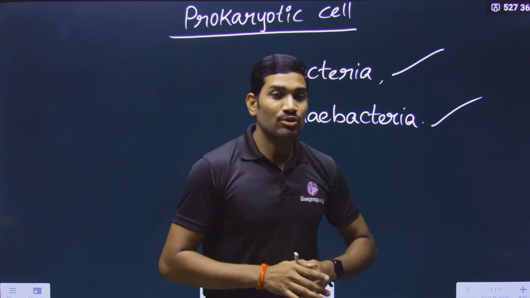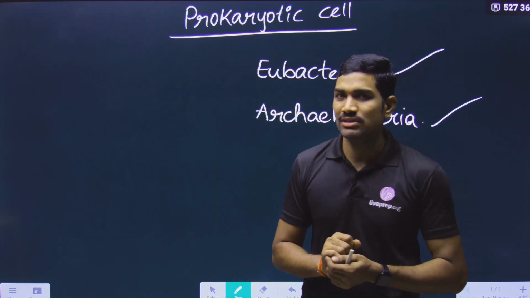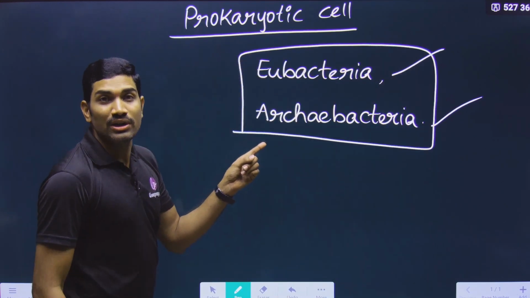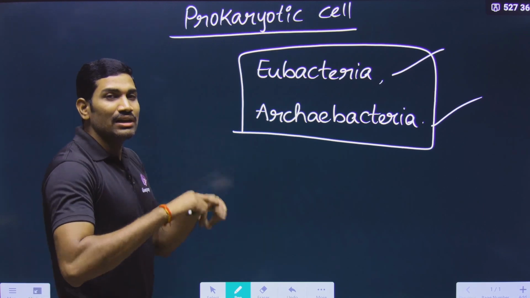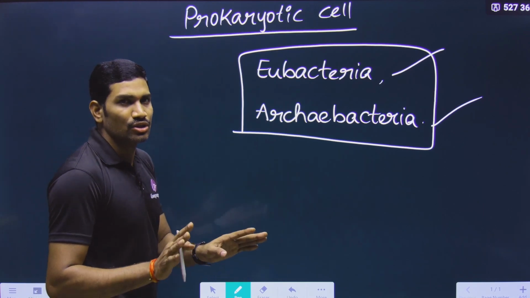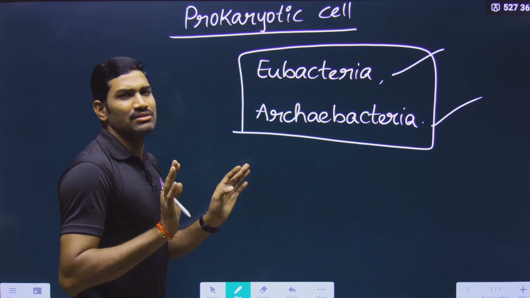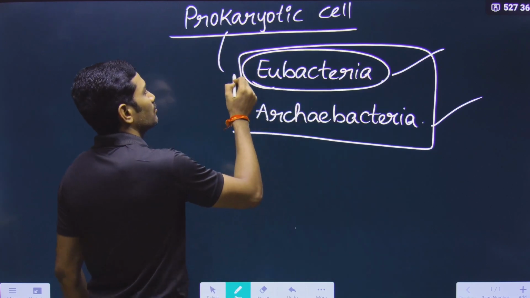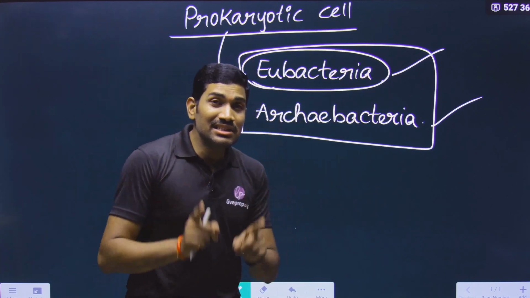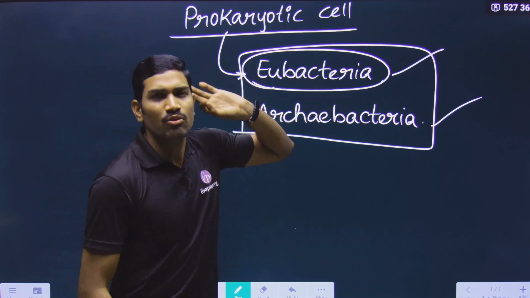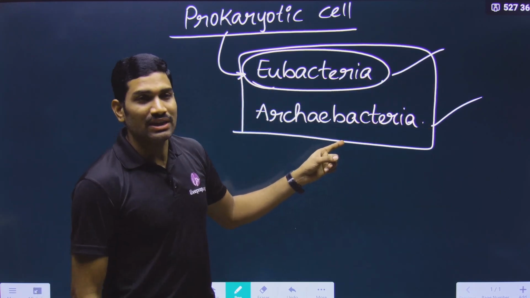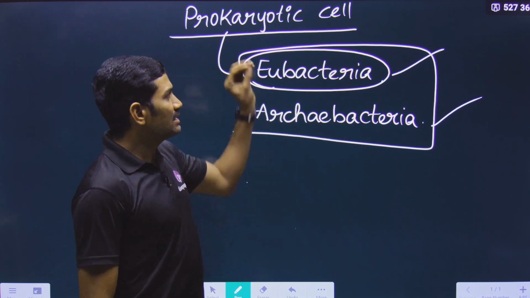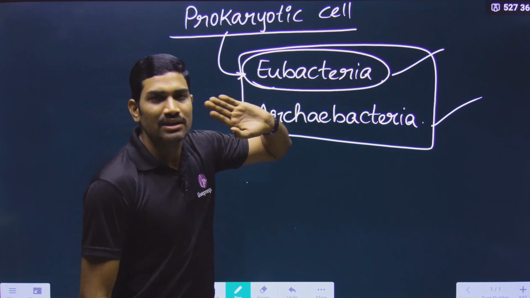But I already told you that NCERT is following the 5-kingdom classification. In the 5-kingdom classification, we study these combinedly under kingdom Monera. So you will get some doubts for different sentences, and I am making it very clear in advance. Whenever we are talking about prokaryotes, in general we are talking about eubacteria only, because for the majority of characters, archaebacteria differ from eubacteria. So in general, prokaryotes means we are talking about eubacteria only.